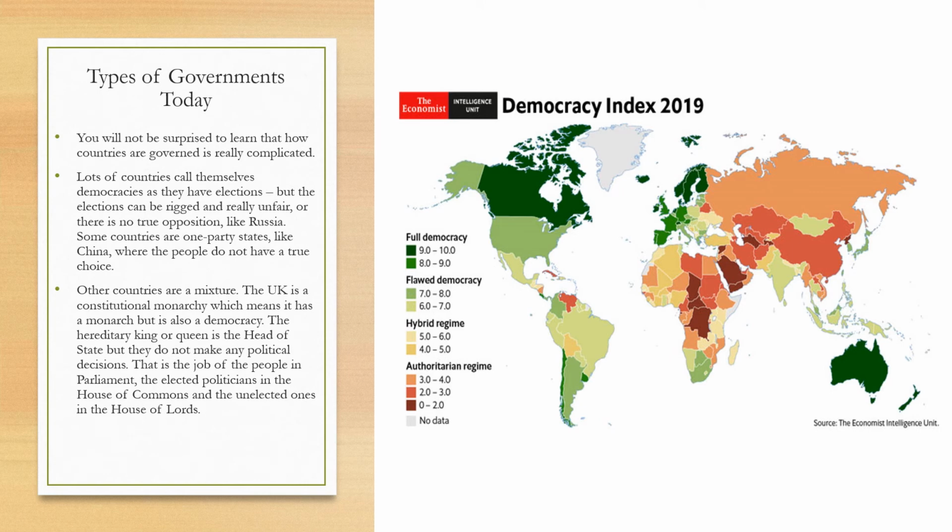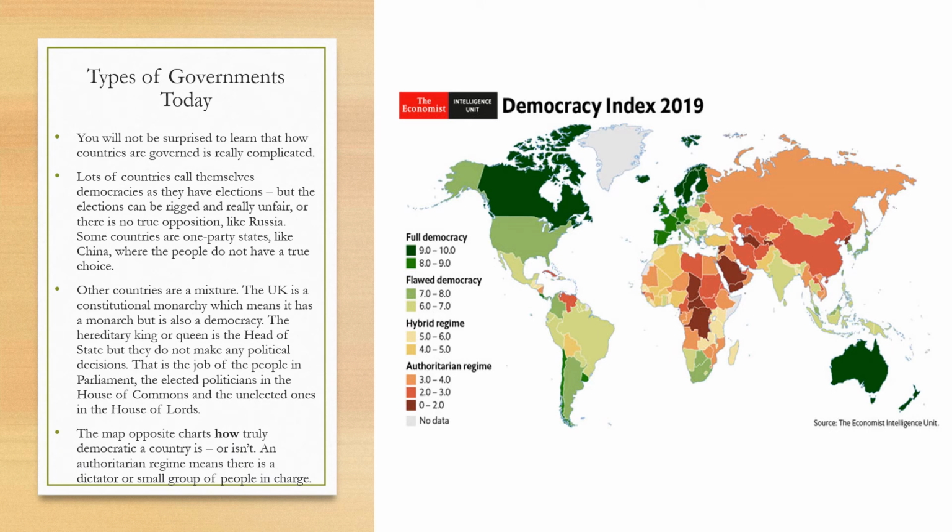Other countries are a mixture. The UK is a constitutional monarchy, which means it has a monarchy but is also a democracy. The hereditary king or queen is the head of state, but they do not make any political decisions. That is the job of the people in Parliament, the elected politicians in the House of Commons, and the unelected ones in the House of Lords.